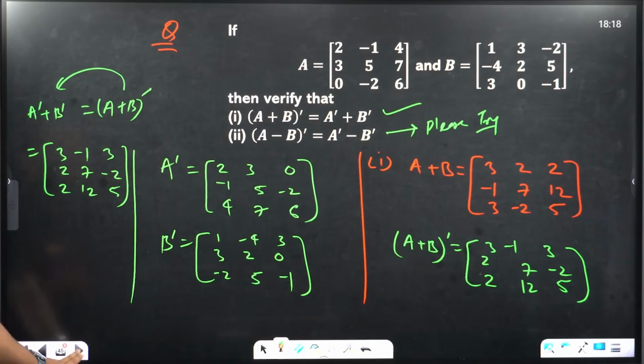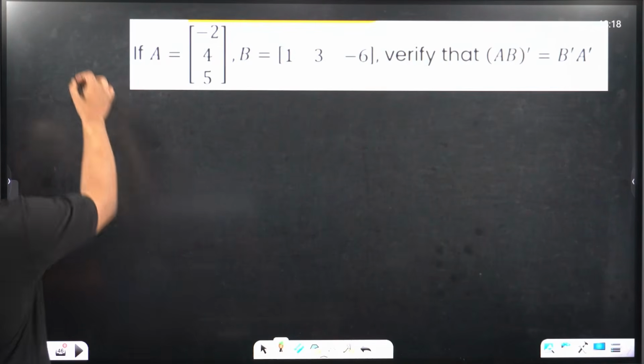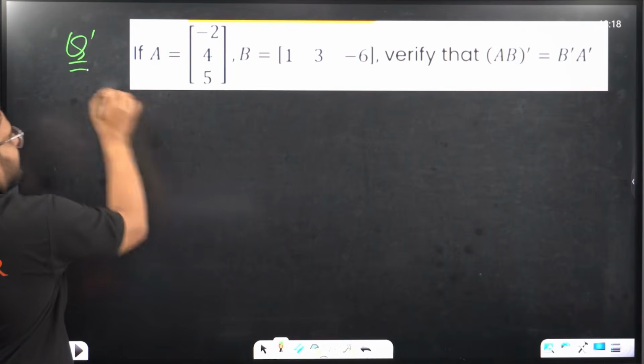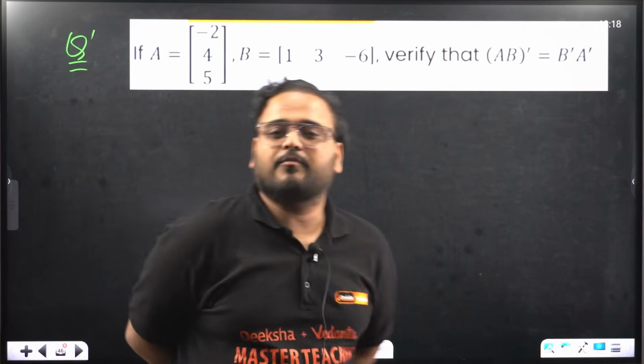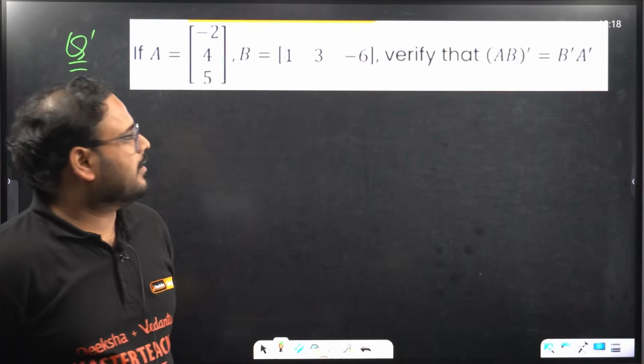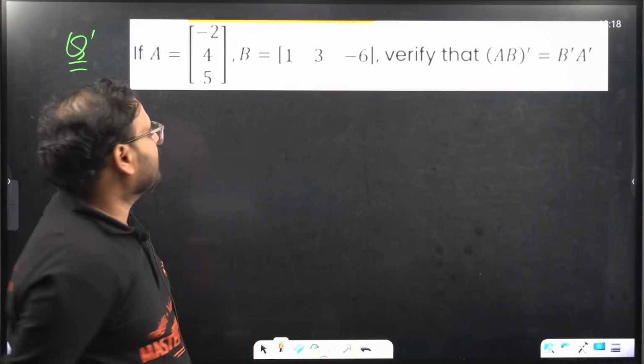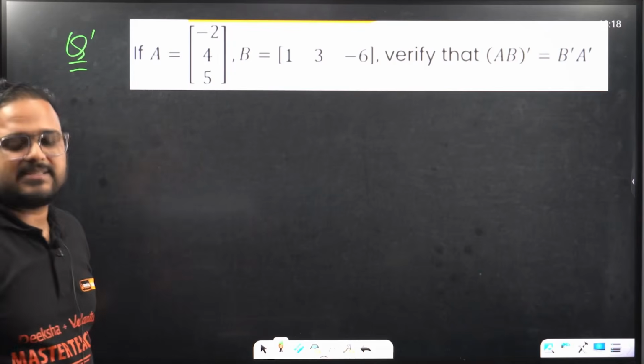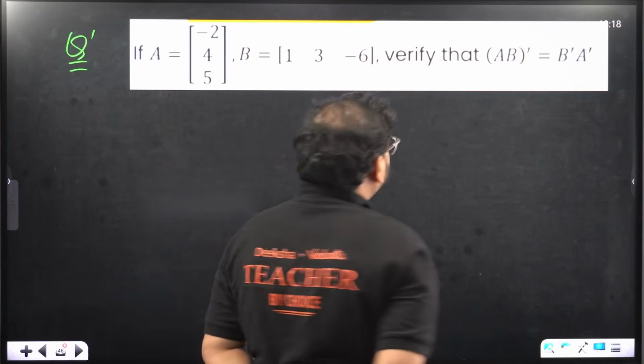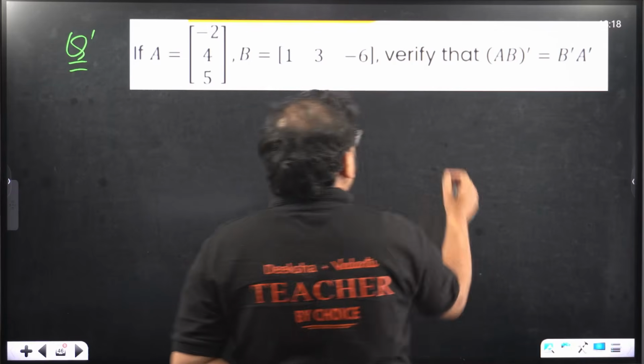Let's move on. Another question. Property. This is also a question which usually comes for 4 marks sometimes in your course paper. You need to verify that AB dash and B dash A dash are the same. Property of transpose. Let's do AB first.